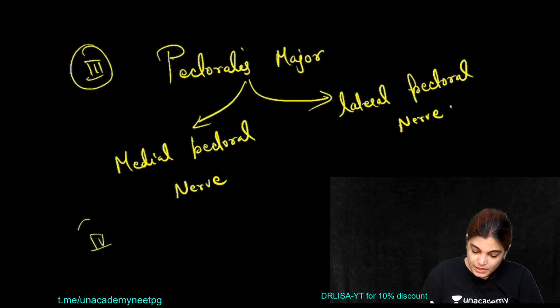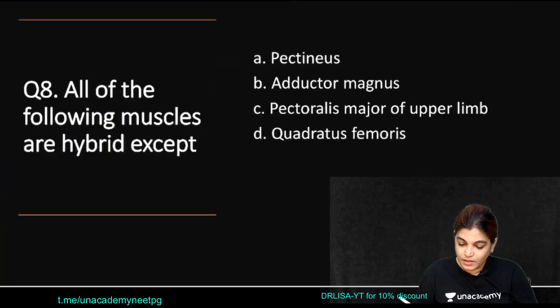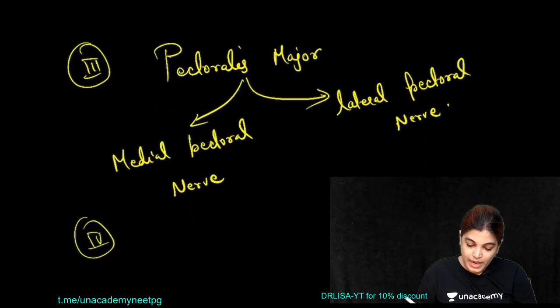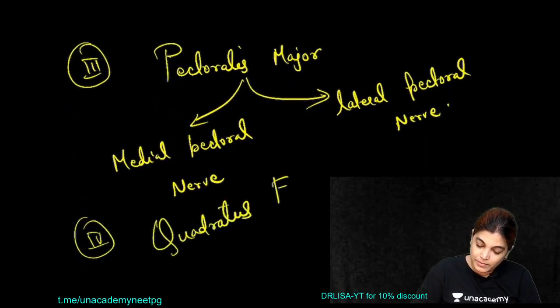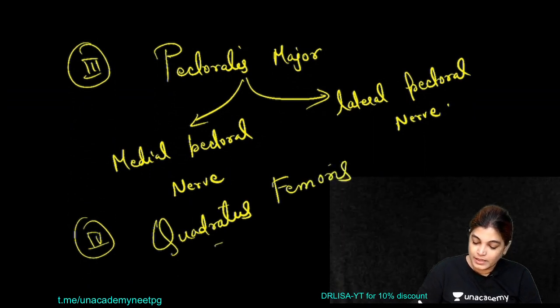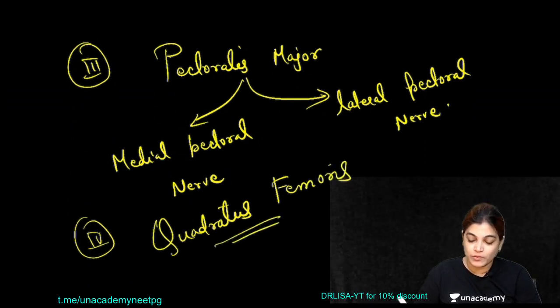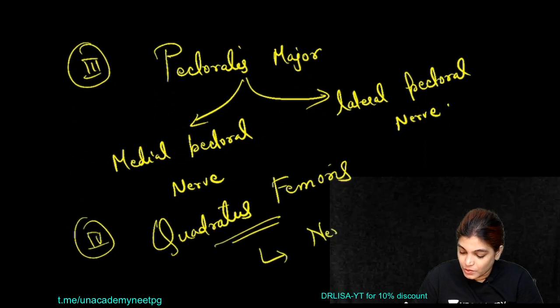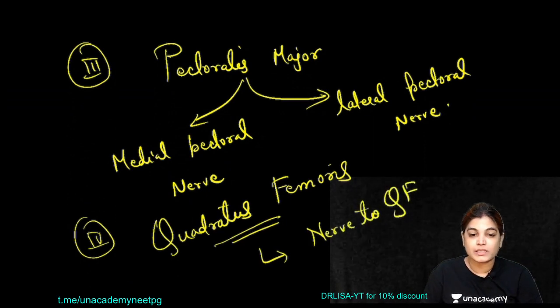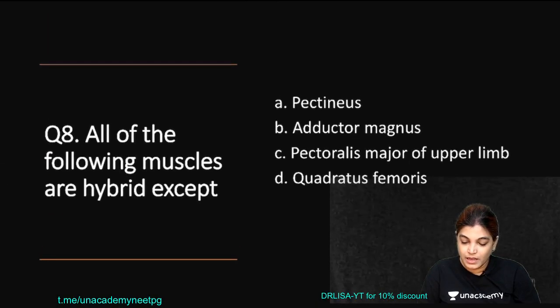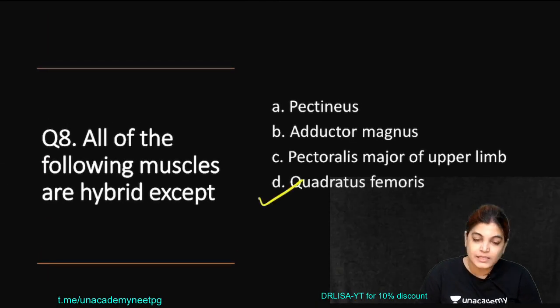Now the fourth option is quadratus femoris, and quadratus femoris is the correct answer because it is not supplied by 2 nerves, only 1 nerve, and the name of the nerve corresponds to the name of the muscle, that is nerve to quadratus femoris, QF. So the correct answer will be quadratus femoris.